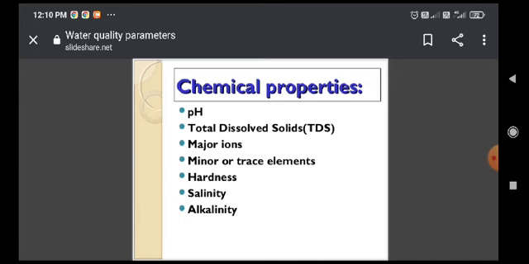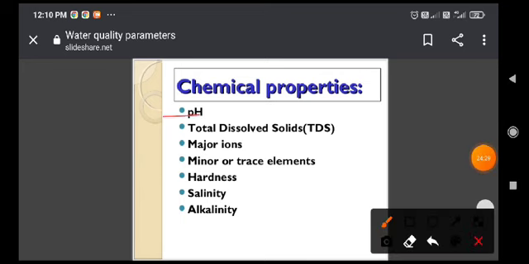So what about the chemical properties? Chemical properties are first of all pH. The chemical properties are included on the basis of pH. Thereafter total